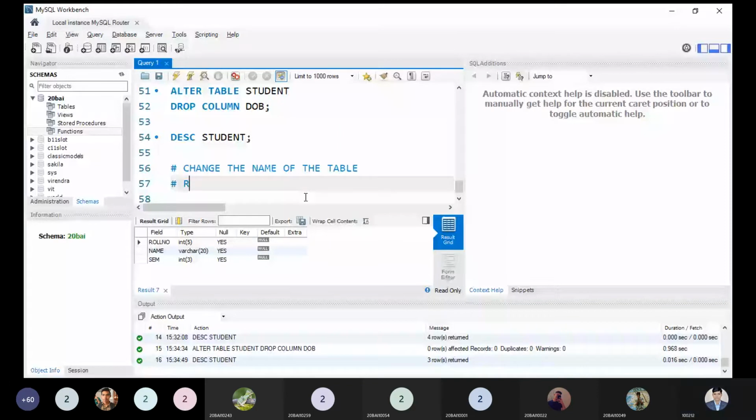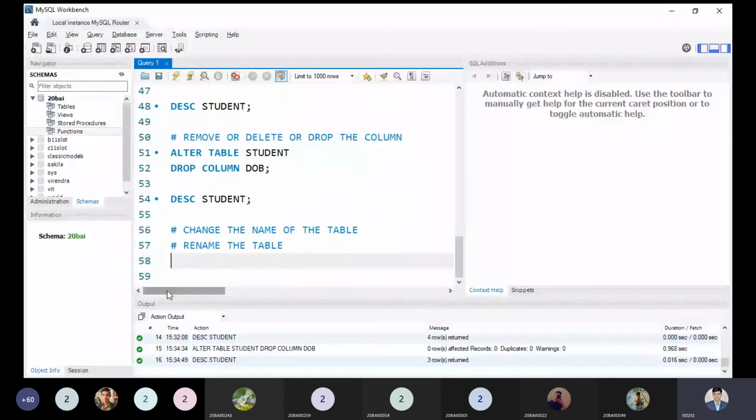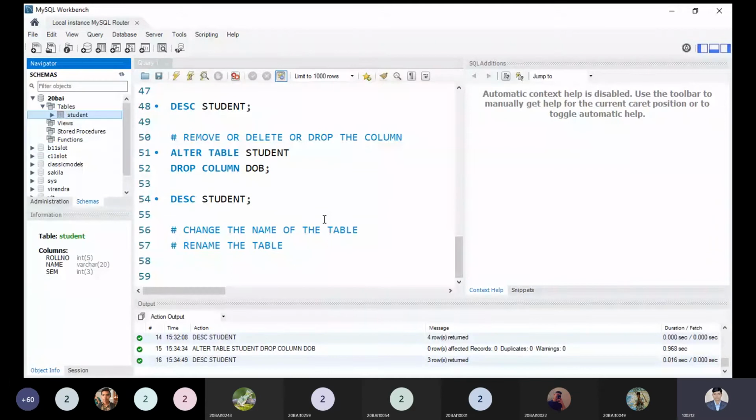What is the syntax? As you can see, we have a student table already here. Now does the student table really exist in our database or not? Let me show my proof by refreshing on the left middle side. I can refresh all, and then I can easily say the student table exists. Is it visible to all right now? Yes, sir. Okay.